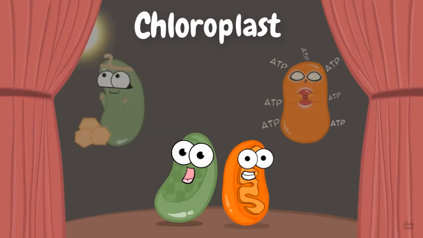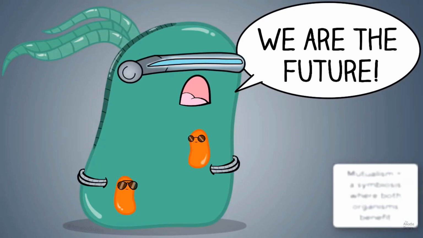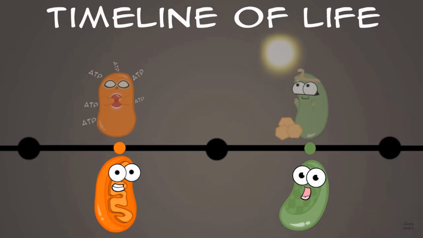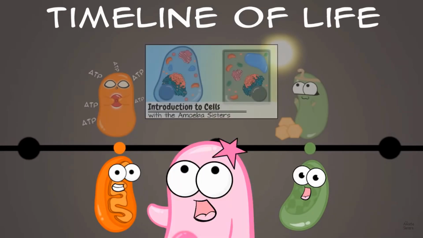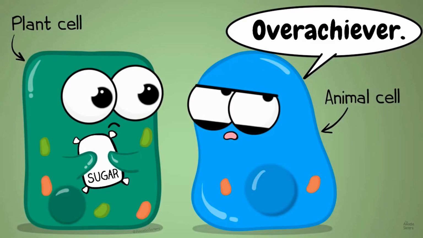And the bacteria that use sunlight energy to produce their own food, well, we consider those to have evolved into what are now chloroplasts. It's likely that these ancient eukaryotes had some kind of advantage in their endosymbiosis, and it's also likely that the mitochondria developed first, before the chloroplasts, because if you remember from our Intro to Cells video, nearly all eukaryote cells have mitochondria. It's just that eukaryote cells that can do photosynthesis can have both mitochondria and chloroplast.